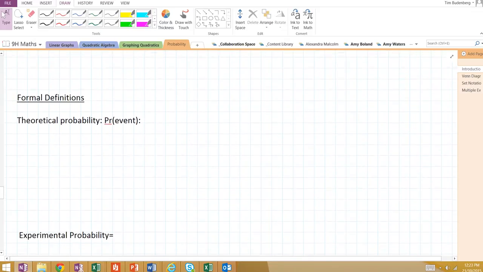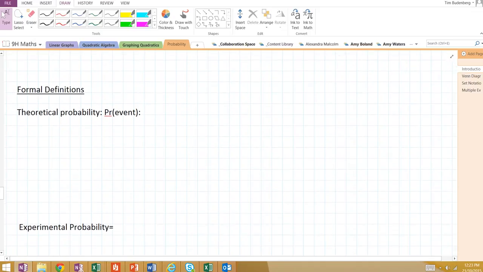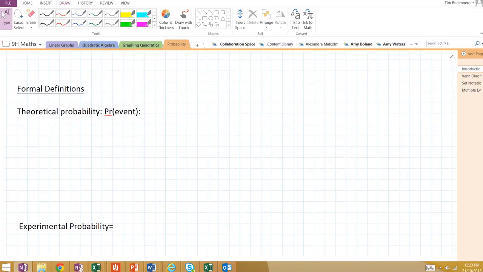Now, formal definitions. There are 2 definitions for probability based on whether it's theoretical or experimental. Now, theoretical probability is when we don't need to conduct any sort of experiment. We know almost by instinct or theory the probability of some results. So for example, rolling a dice, we know the probability of any one number is 1 in 6. Tossing a coin, it's a half. Picking a heart out of a deck of cards, it's 1 in 4, because 1 in 4 cards in the deck is a heart.